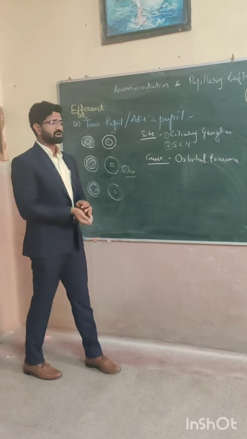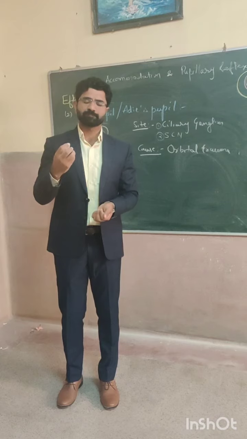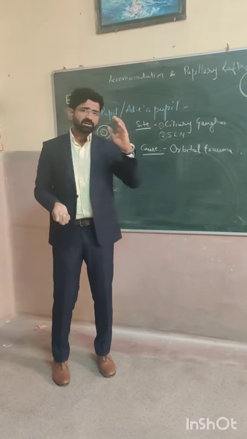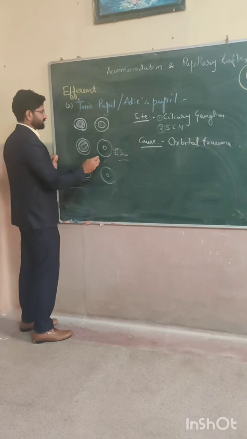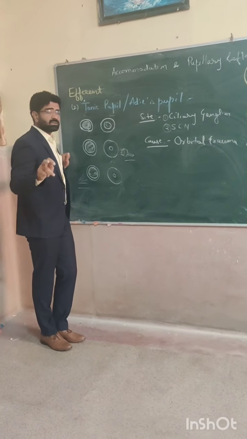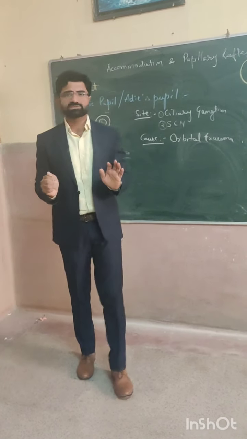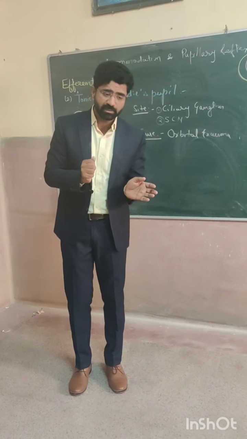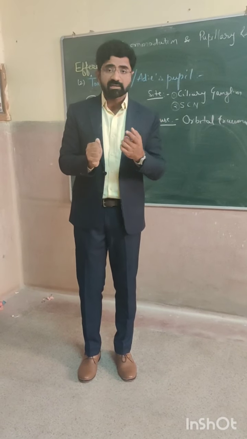If the short ciliary nerve or ciliary ganglion has a lesion, it means that the afferent pathway is normal but the efferent pathway has a defect. Then there will be no constriction by the sphincter pupillae, so the radial muscles of the iris will work more.